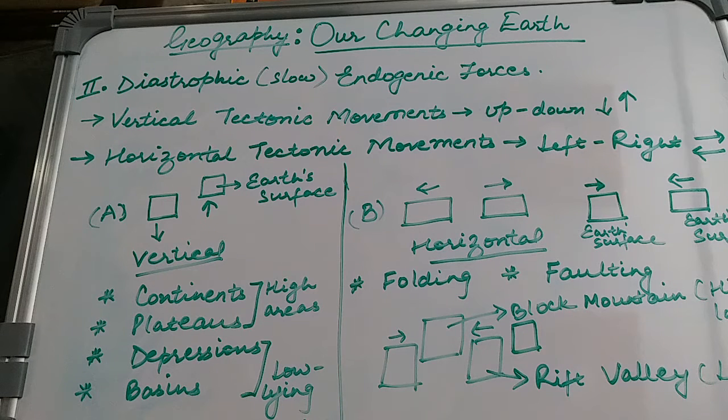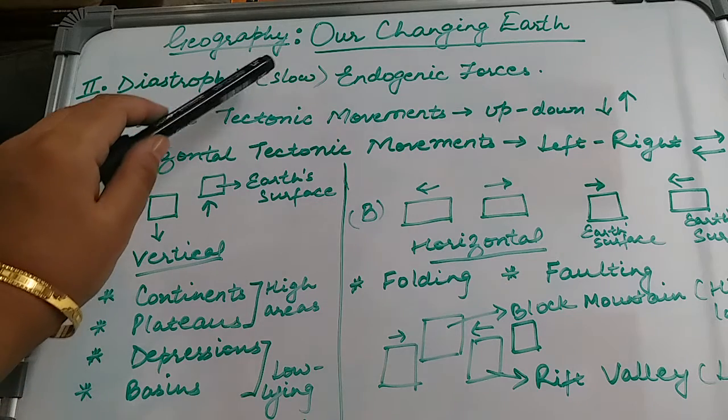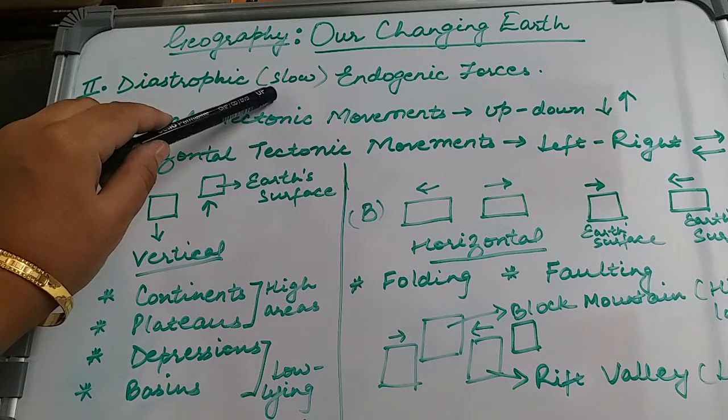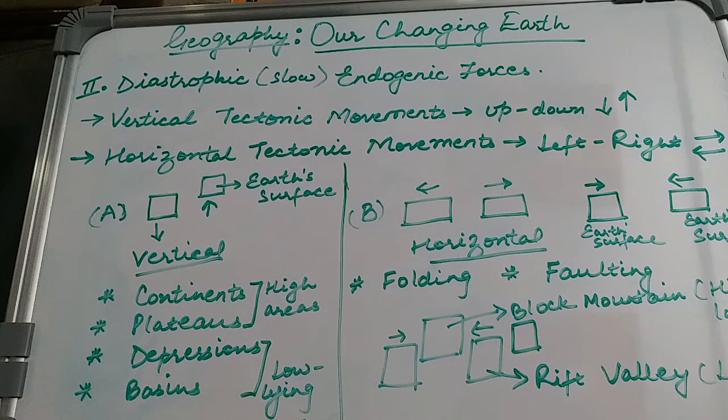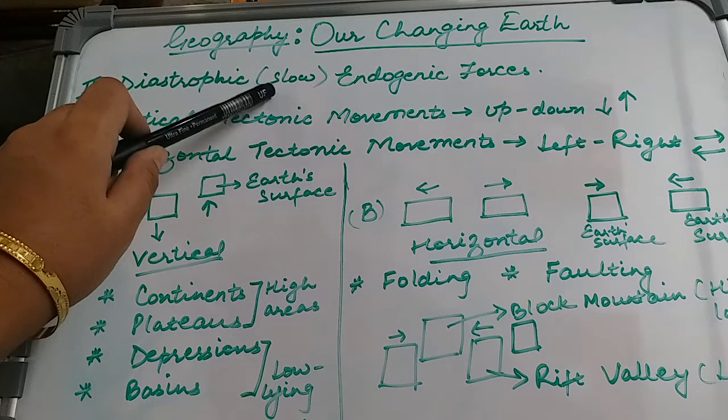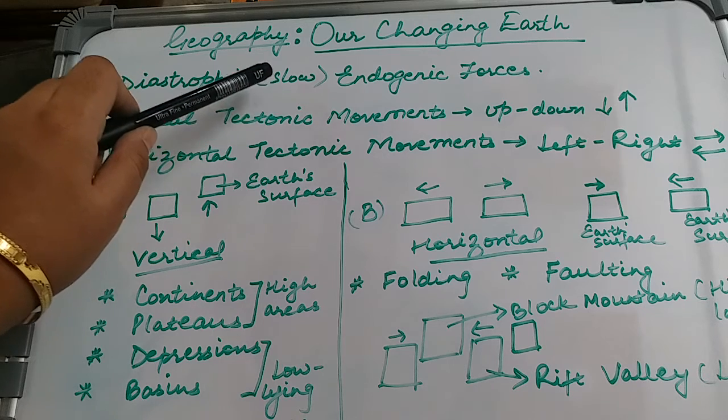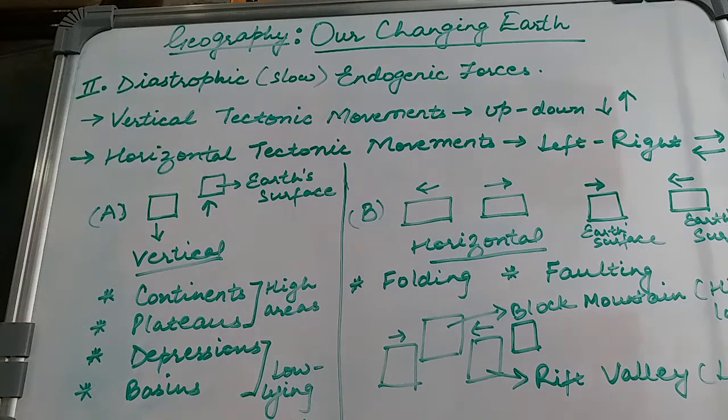So, children, the next topic that we have in the lesson Changing Earth is the endogenic forces, diastrophic or slow-happening endogenic forces. Diastrophic endogenic forces are those forces which work from below the surface of the earth and which work very slowly. Their result will be seen after a very long time. For this, we have two kinds of movements. We have observed two kinds of tectonic movements.